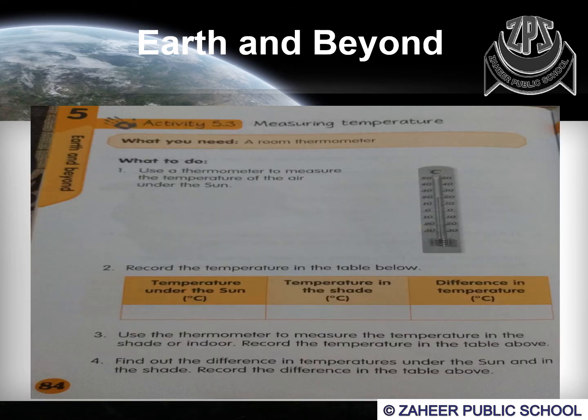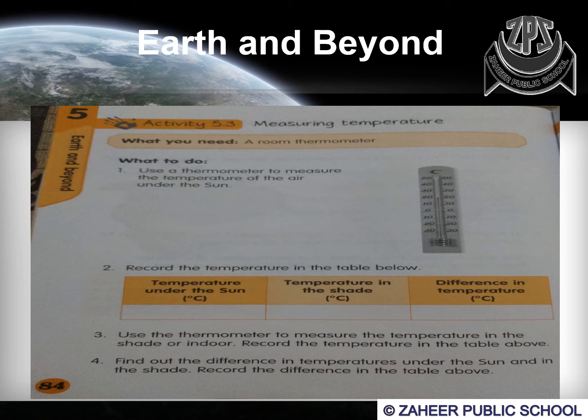In the activity 5.3, you have to measure the temperature with the help of a thermometer, and you have to measure the temperature under the sun and write the answer in the question number 2, in the first column. And you have to take the same thermometer under the shade and measure the temperature and write it in the column number 2 given in question number 2. And in the third column you have to take the difference between both the temperatures, the one recorded under the sun and the one recorded under the shade.